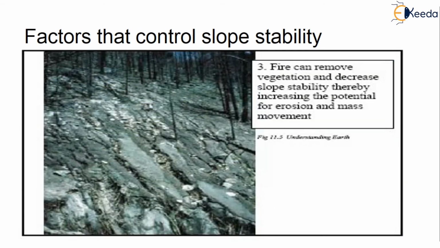What is the third factor? It is fire, because it can remove the vegetation and also it decreases the slope stability. Therefore, increasing the potential for erosion, also mass movement will take place. So this is one of the factors which will control the slope stability.